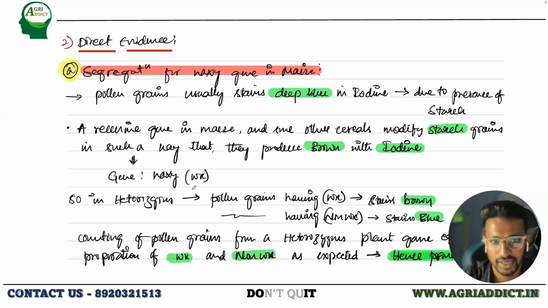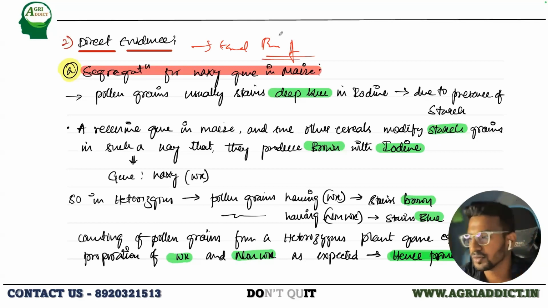So there is another evidence, which would be the direct evidence for the equal frequency of gametes. Do you want me to explain this, or have you already understood it? How many want me to explain this? Just raise your hands. Or if you have understood it, we can go forward. Okay. So this is another simple experiment to understand.